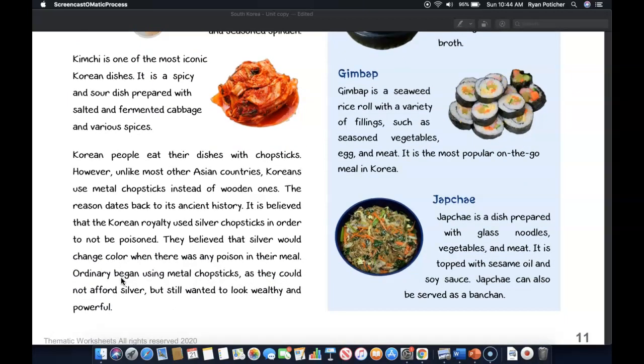However, unlike most other Asian countries, Koreans use metal chopsticks instead of wooden ones. The reason dates back to its ancient history, and it is believed that the Korean royalty used silver chopsticks in order not to be poisoned. They believed that silver would change color when there was any poison in their meal, so ordinary people began using metal chopsticks, as they could not afford silver, but still wanted to look wealthy and powerful.